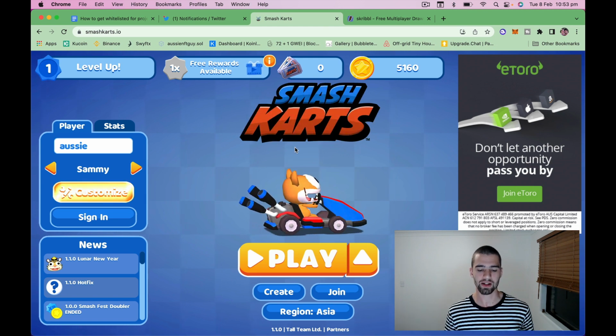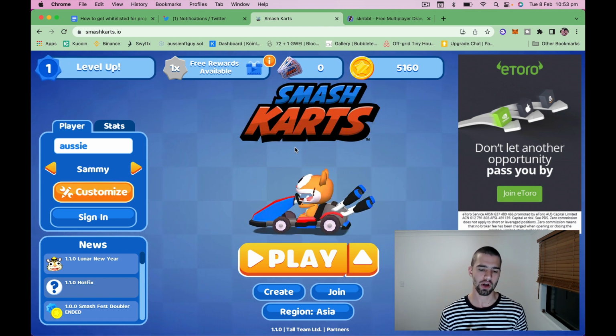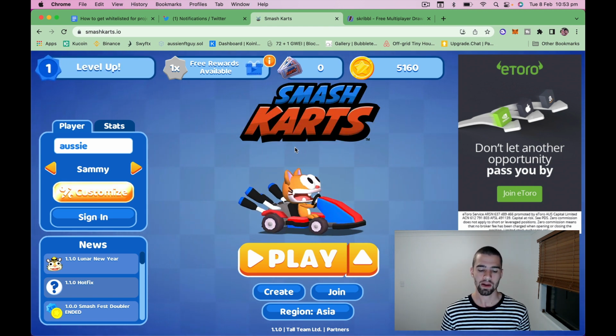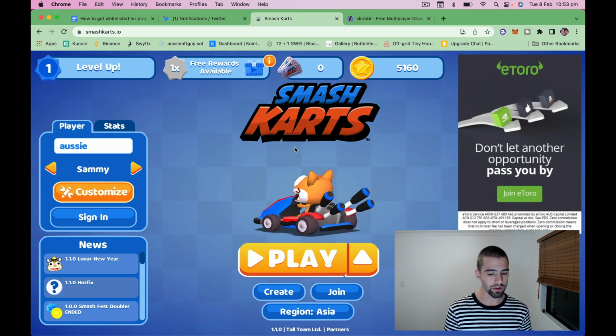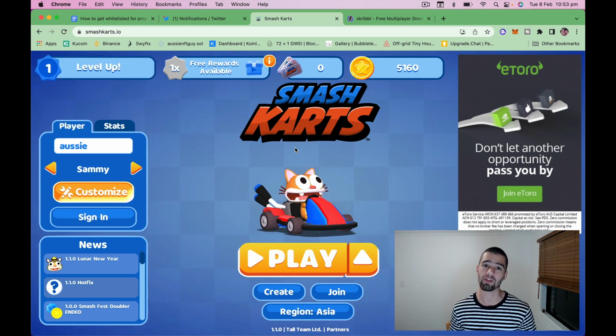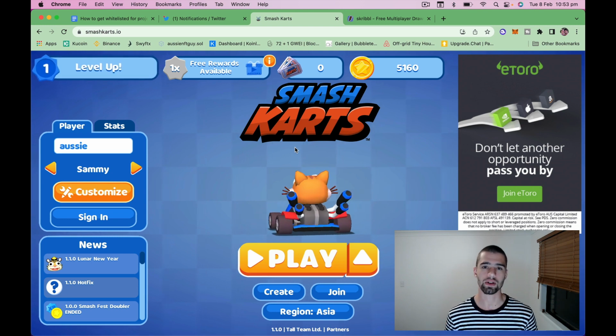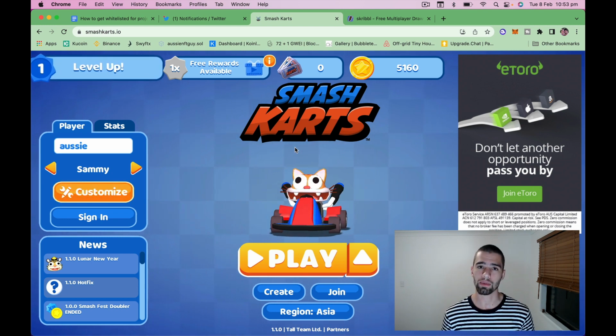I think in Smash Cards there's a limit of 10 people in a server, so you've got to be there at the right time. You've got to be quick to get the invite code and get onto it. But once you are on it, you've got very good chances at winning that whitelist spot. But yeah, let's jump on to the next one.